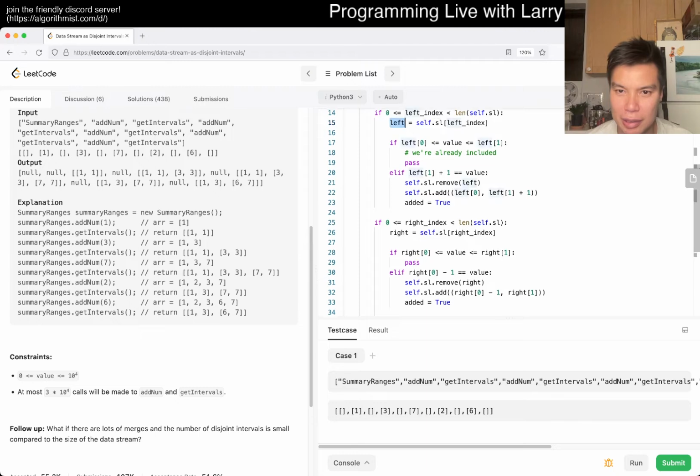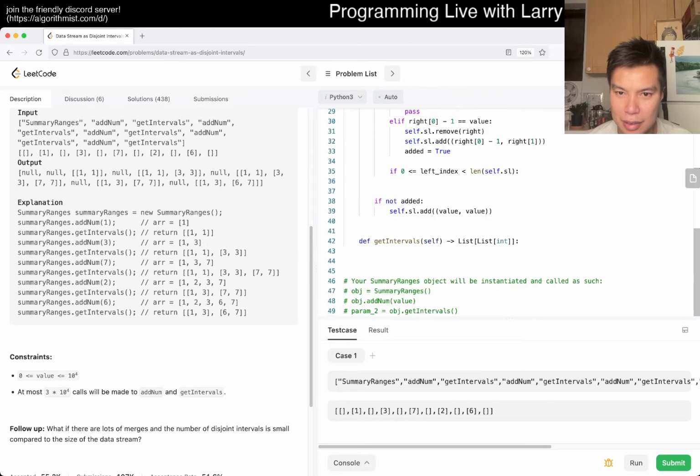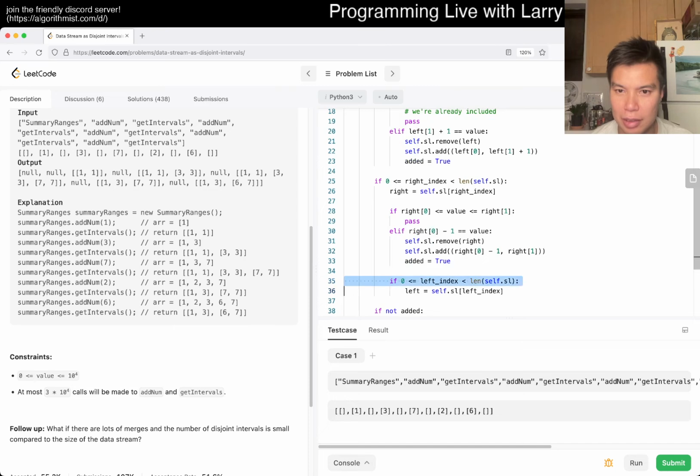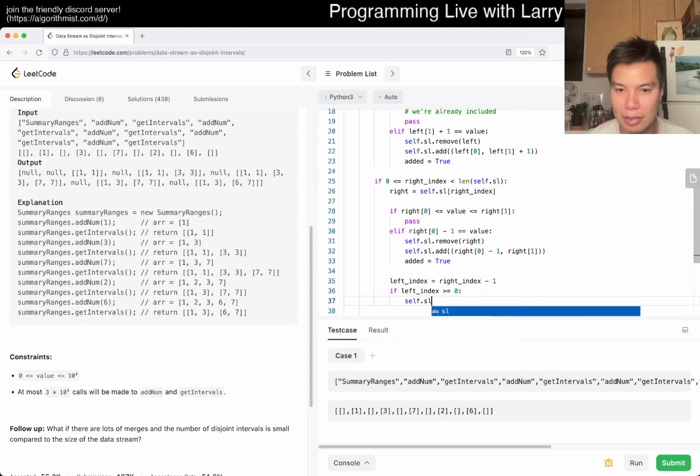Okay. But then here, if the left index is also good, then maybe we should do a quick math of this. This is kind of yucky though, but yeah, basically we're trying to see whether we need to merge these two. I guess we can do it another way actually. So if index again is equal to right index minus 1, if left index is greater than or equal to 0, then sub.sl that left index.